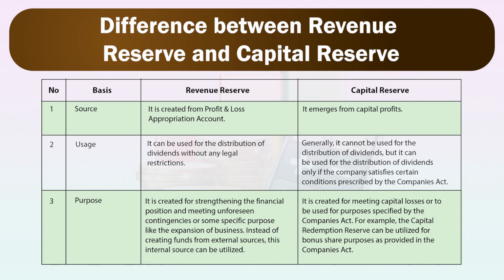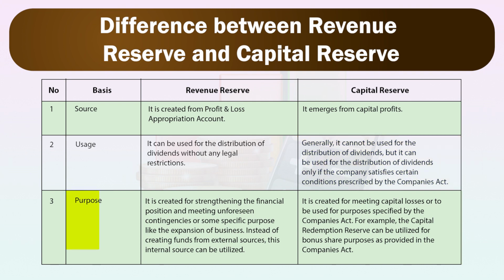The very first point is source. In case of revenue reserve, it is created from the profit and loss appropriation account, whereas in case of capital reserve, it emerges from capital profits. The second basis is usage. In case of revenue reserve, it can be used for the distribution of dividends without any legal restrictions, whereas in case of capital reserve, generally it cannot be used for the distribution of dividends, but it can be used only if the company satisfies certain conditions prescribed by the Companies Act.